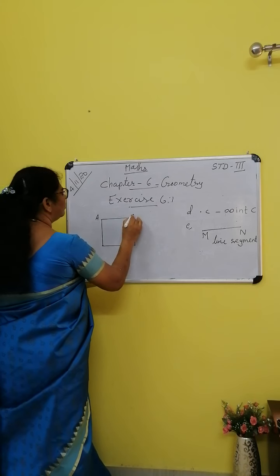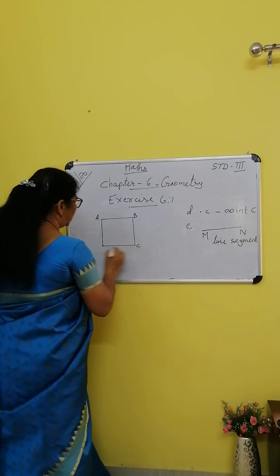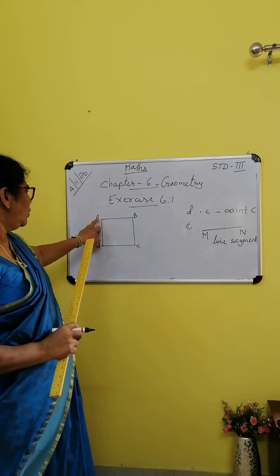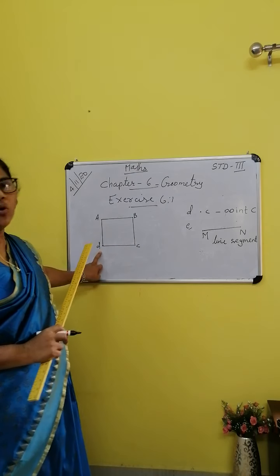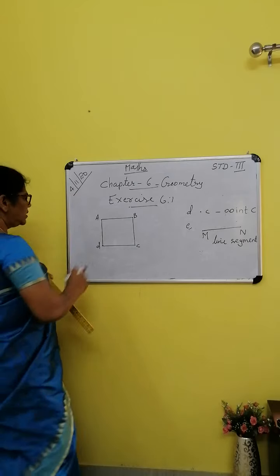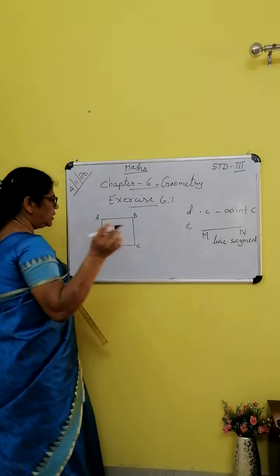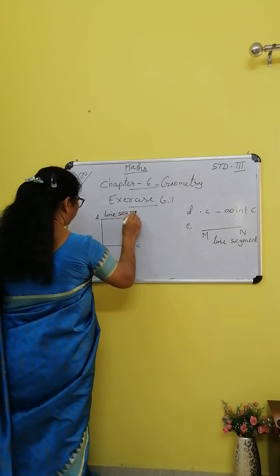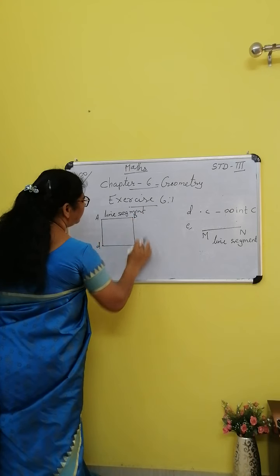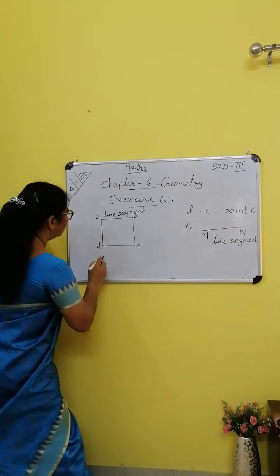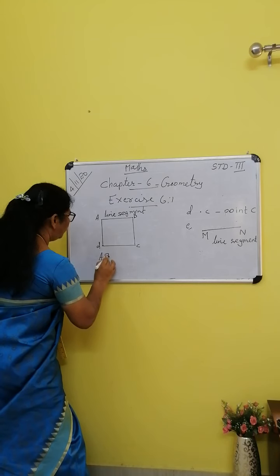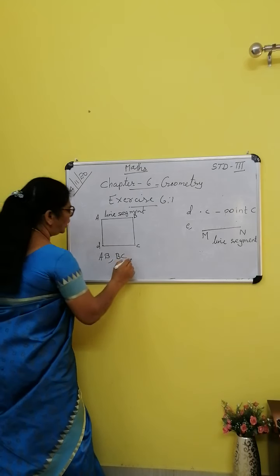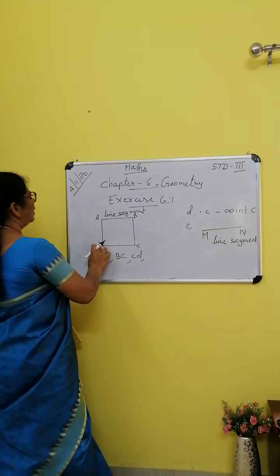Point A, point B, point C, point D. How many points are there in a square? 1, 2, 3, 4 points. How many line segments? AB is a line segment, BC is a line segment, CD and AD.